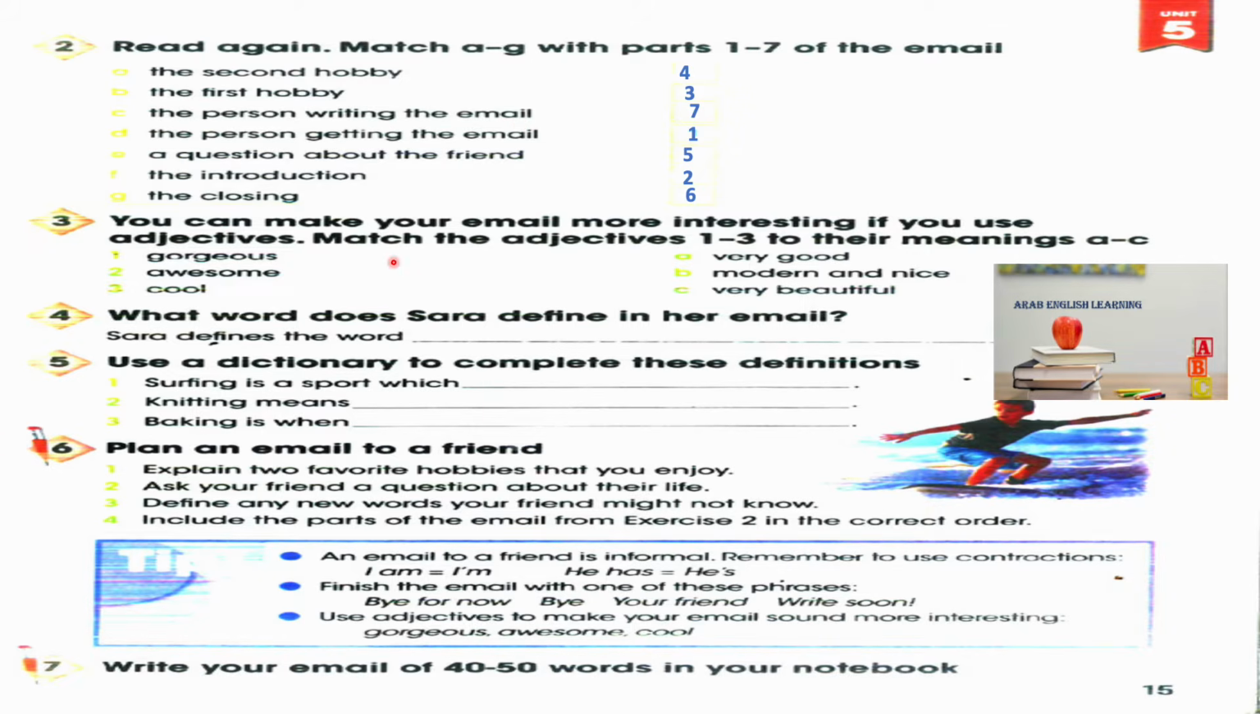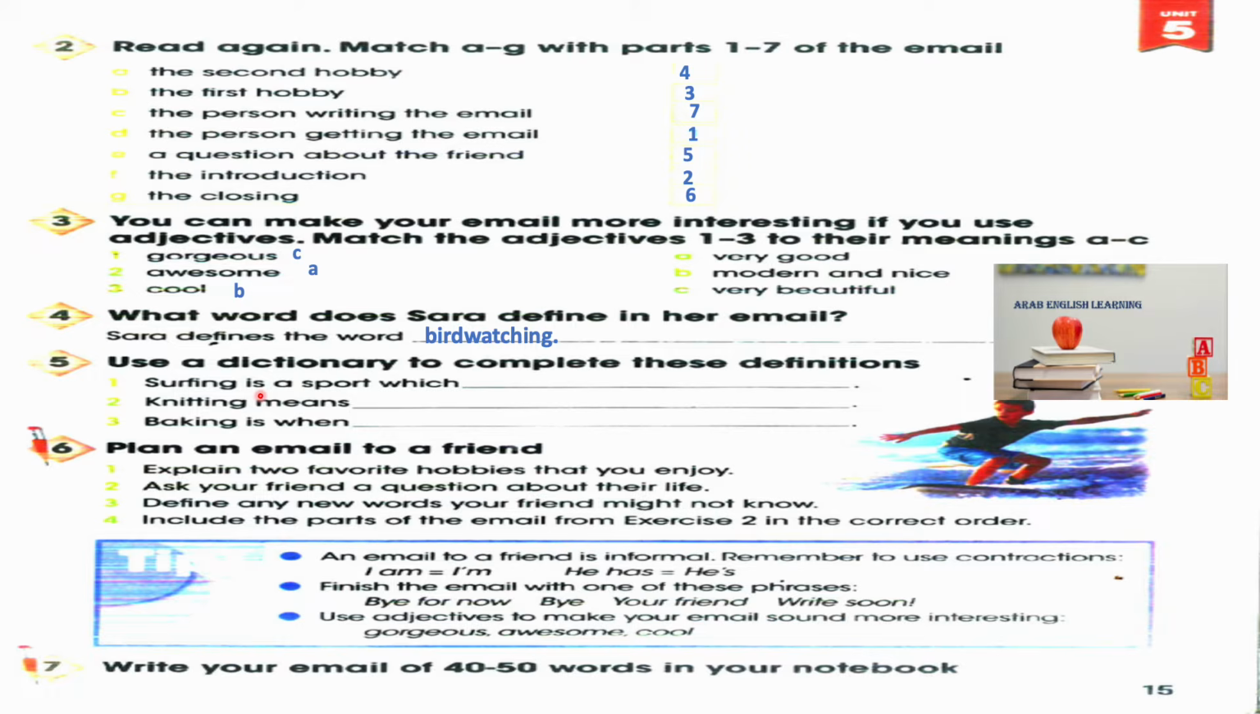Exercise 3, you can make your email more interesting if you use adjectives. Match the adjectives 1 to 3 to their meanings A to C. Number 1, gorgeous. C, very beautiful. 2, awesome. A, very good. 3, cool. B, modern and nice. Exercise 4, what word does Sarah define in her email? She explains one word in her email, yes, bird watching.